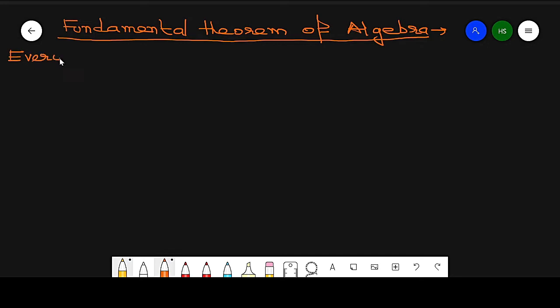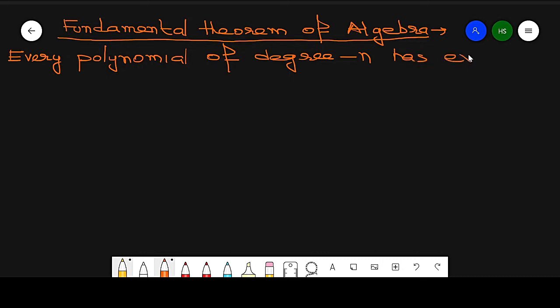The statement is: every polynomial of degree n has exactly n zeros. Every polynomial of degree n has exactly n zeros, so it has n roots.